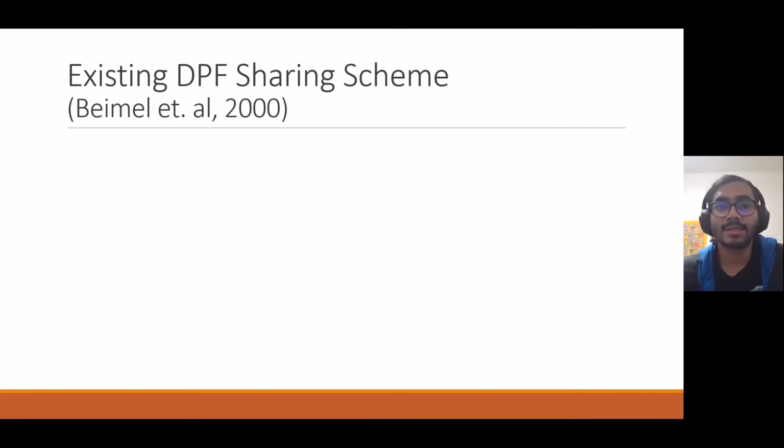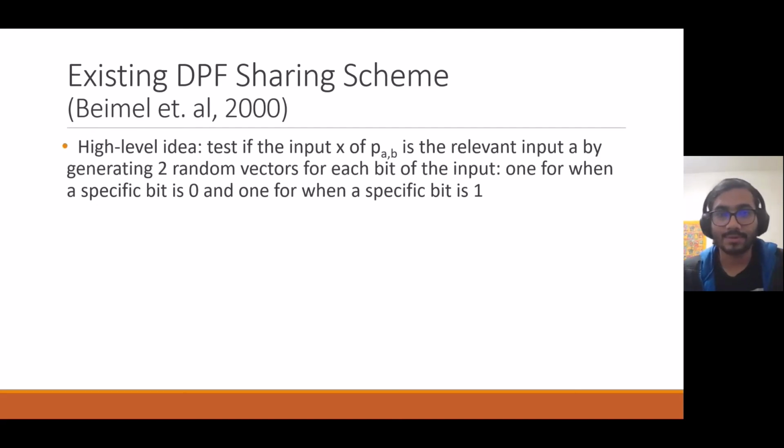So Beimel et al. in 2000 introduced a DPF sharing scheme that was not leak-proof for multiple evaluations, but led to an interesting improvement in our paper. And the high-level idea is that for the input x of p sub a,b, we can test each bit of the input if we just take two vectors for each bit, one for when the bit is 0 and one for when the bit is 1, and then sum across the appropriate vectors.